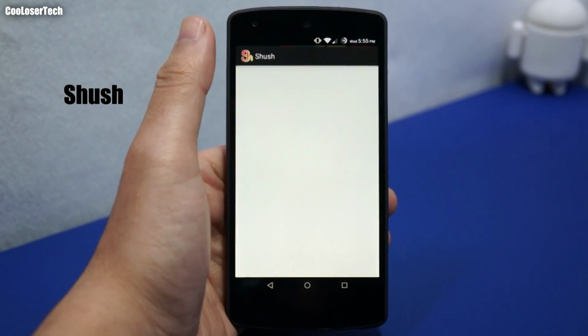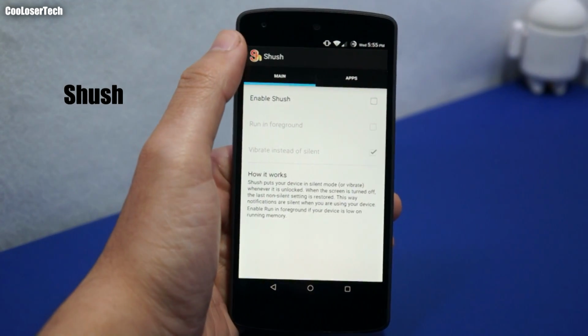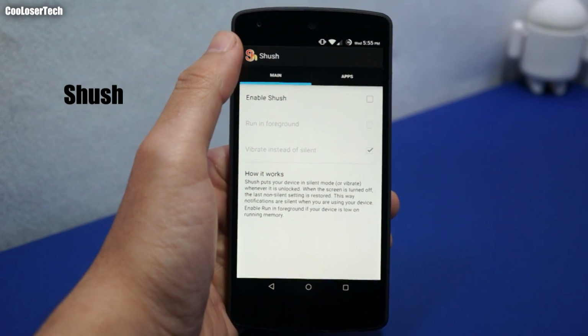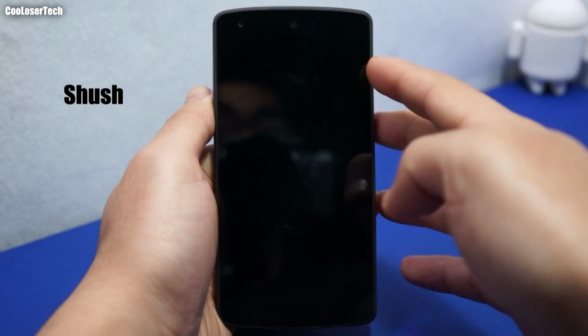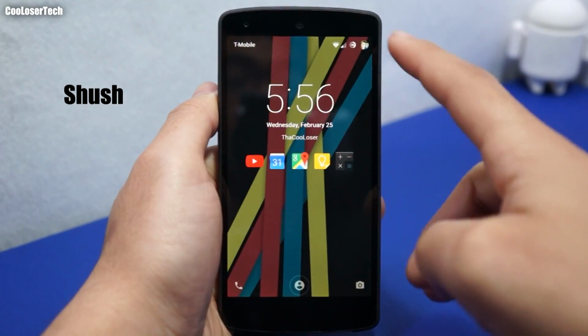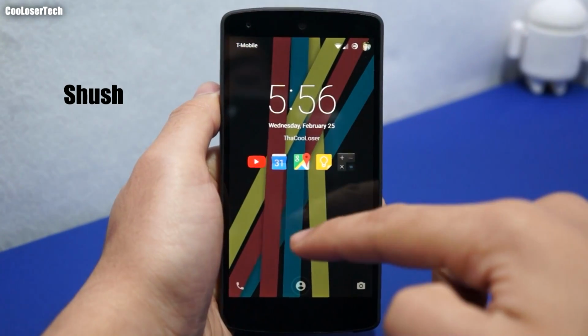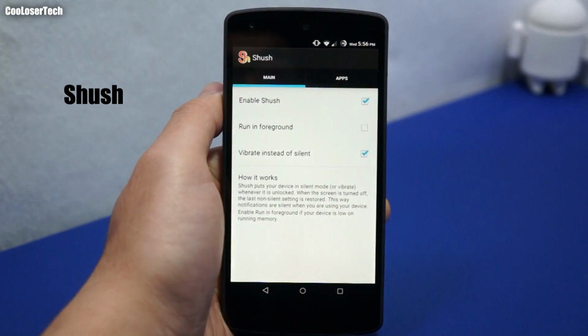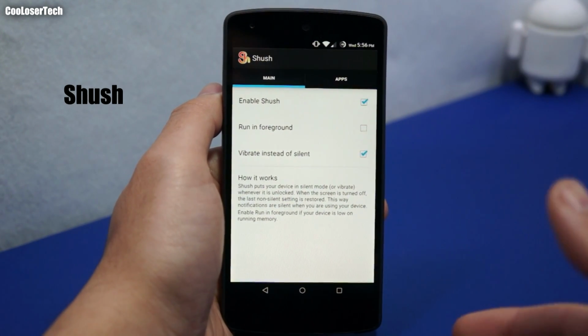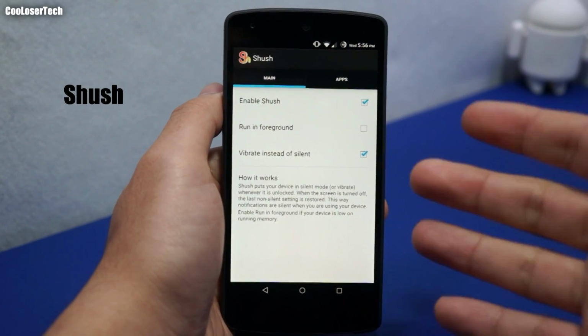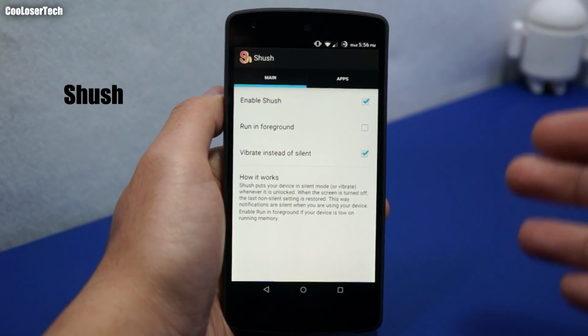Speaking of Shush, this application will actually turn all your sounds off when your phone is on display. If I turn my device off right now, all sounds are going to be coming in. When I turn it back on, it's still on where I can hear sound, but as soon as I get to unlocking, it goes back to vibrate. So whenever I'm looking at my phone, reading, watching videos, or texting, I'm not going to hear the annoying sounds come in. Instead, I just hear it vibrate.